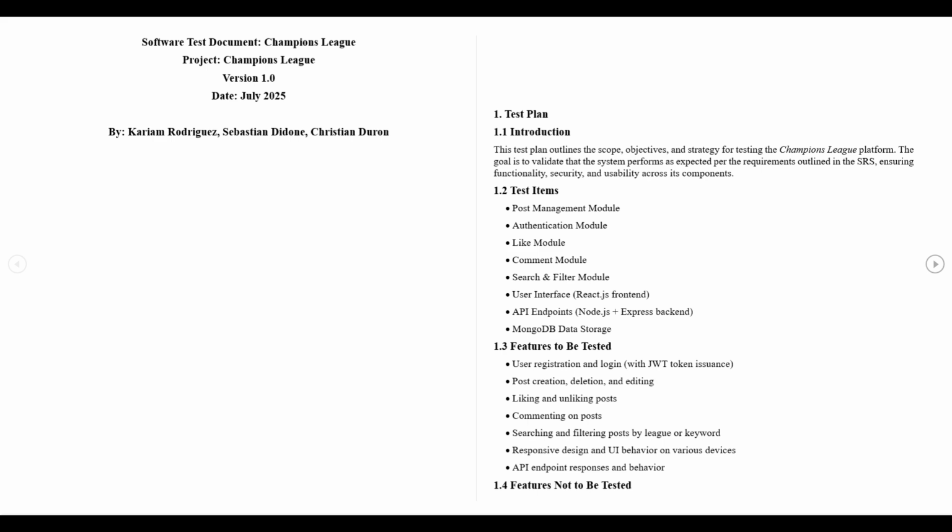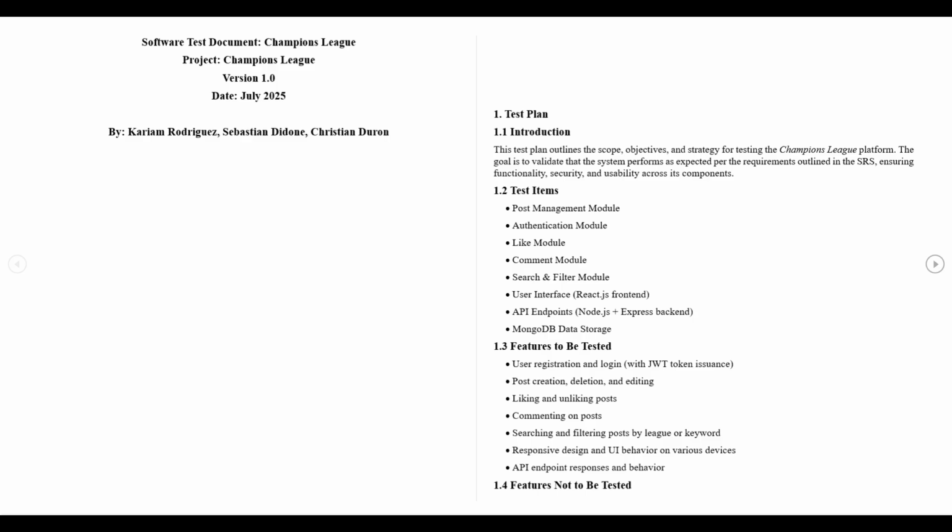We started with the test plan, where we outlined the scope, goals, and strategy. Basically, we wanted to make sure our platform is functional, secure, and user-friendly. We tested major parts of the system like the post management module, authentication, likes, comments, filtering, the front end in React, the API in Node, and our MongoDB backend.